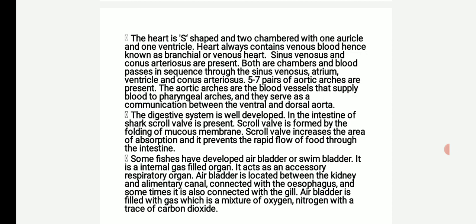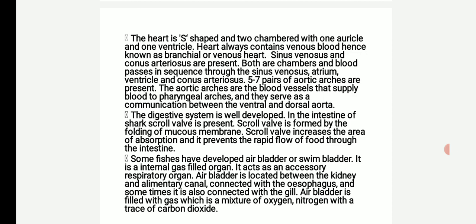The heart is S-shaped and two-chambered with one auricle and one ventricle. Heart always contains venous blood. Hence, it is known as branchial heart or venous heart. Sinus venosus and conus arteriosus are present.